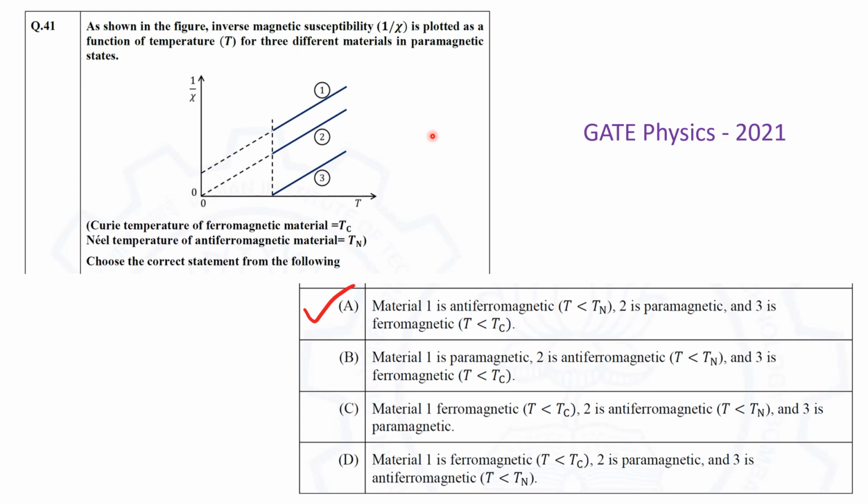So from the solution of this question, we found that option A is correct, which means curve 1 corresponds to antiferromagnetic for T less than Tn, curve 2 is basically for paramagnetic material, and curve 3 corresponds to ferromagnetic at T less than Tc.